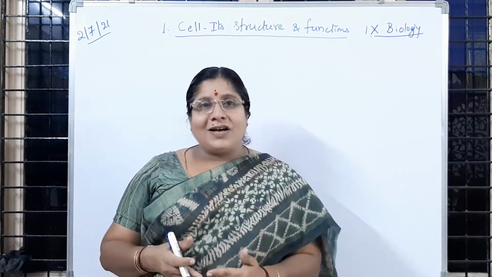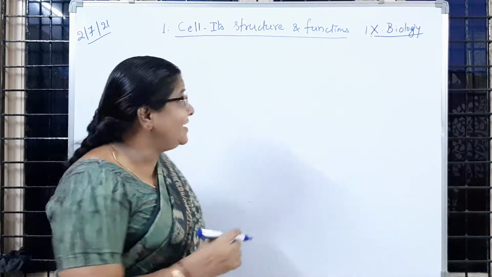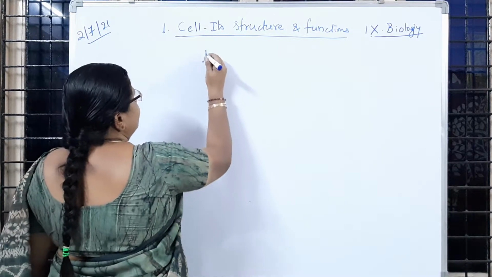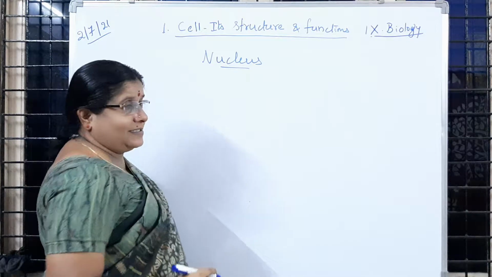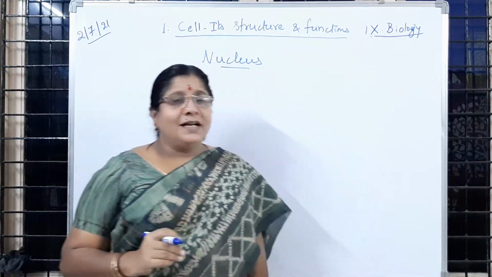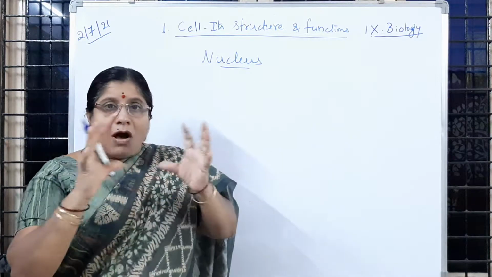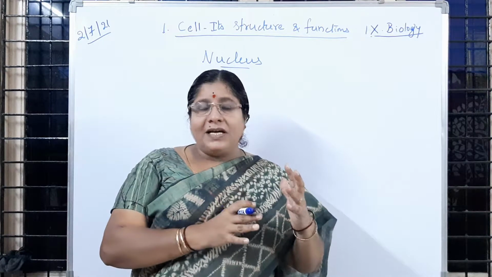So in today's class, you are going to learn about the important cell organelle, that is the nucleus. Now we are going to learn about the nucleus. First, living organisms are made up of cells.